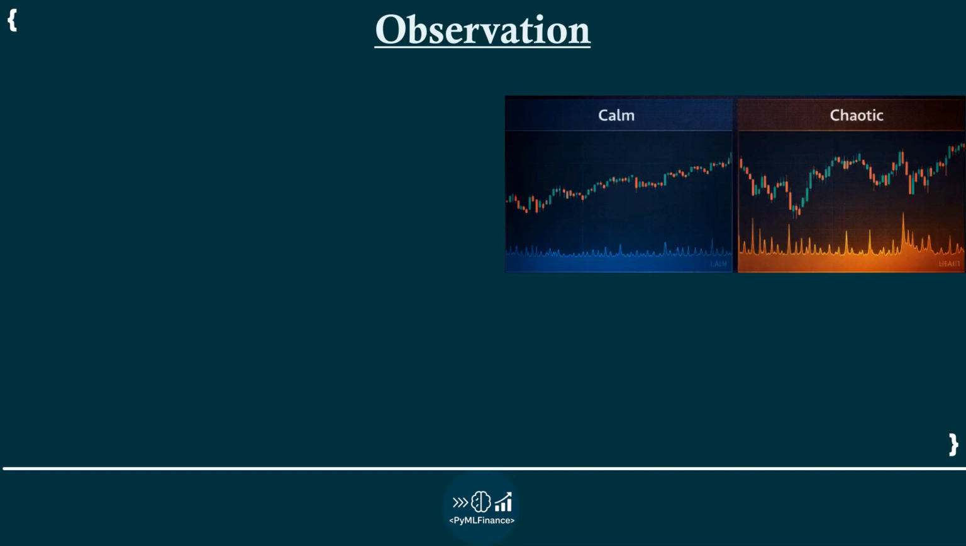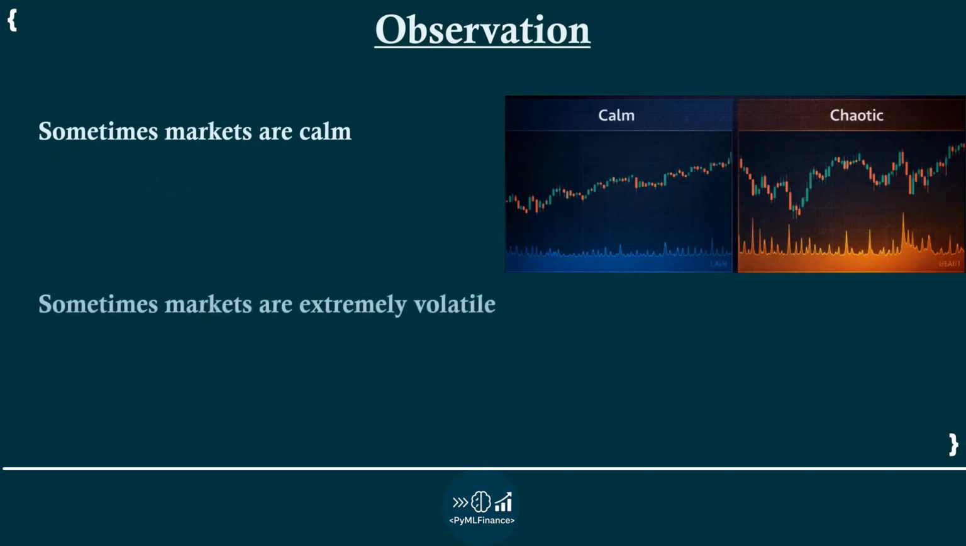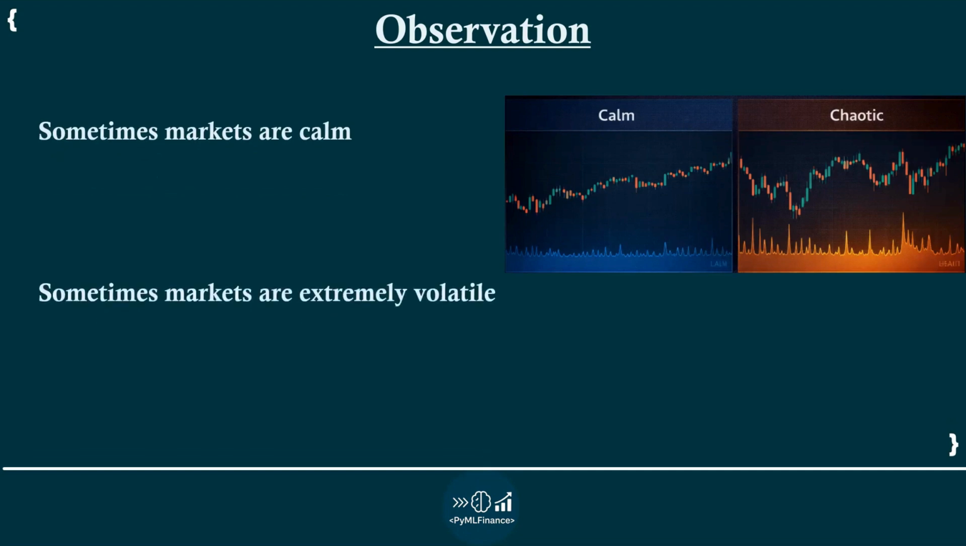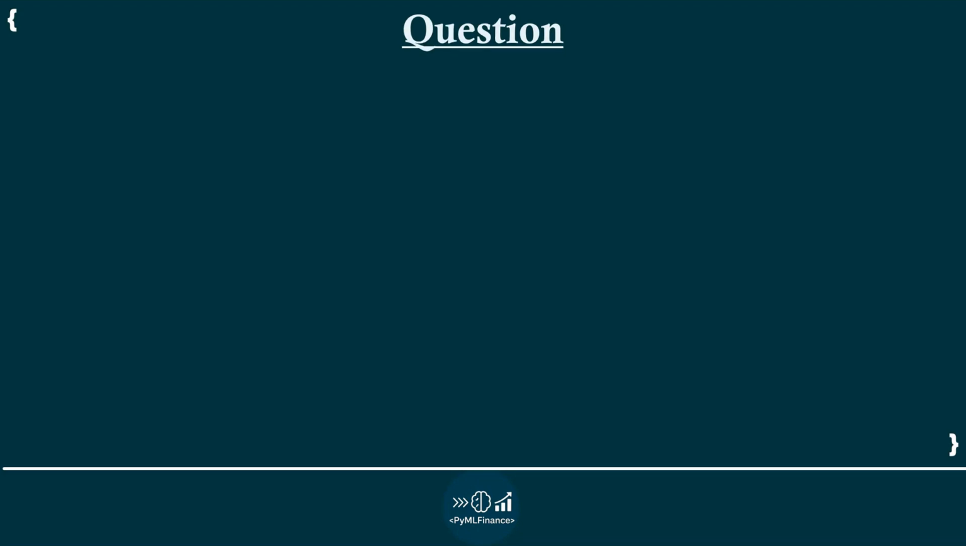If you observe markets over time, you will notice something interesting. Sometimes markets are calm, sometimes they are extremely volatile. The behavior keeps changing here. So here is the question. Why doesn't financial data behave in a stable way? Why do patterns change over time?